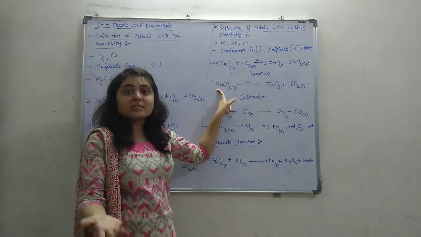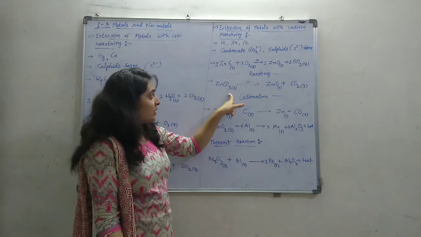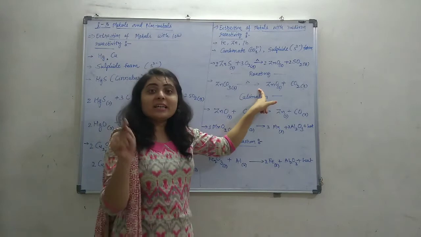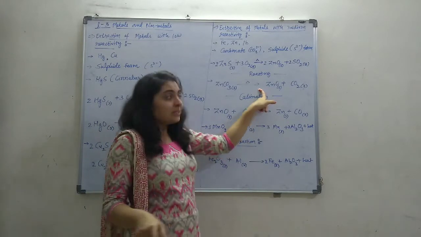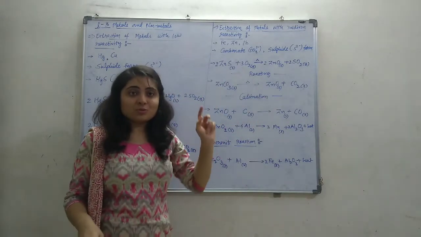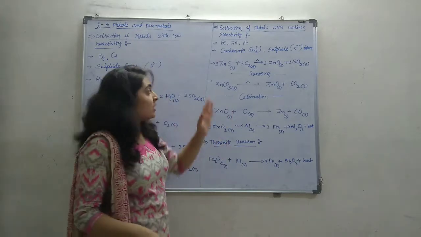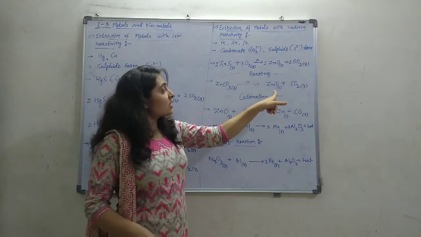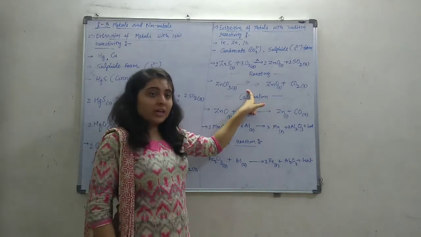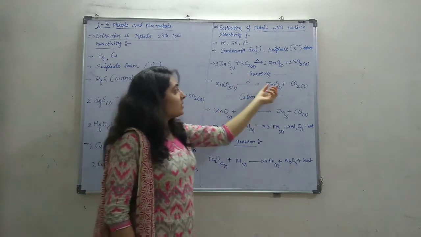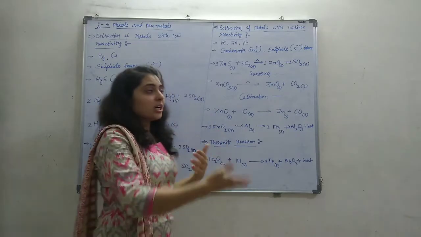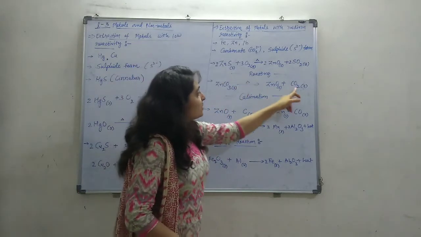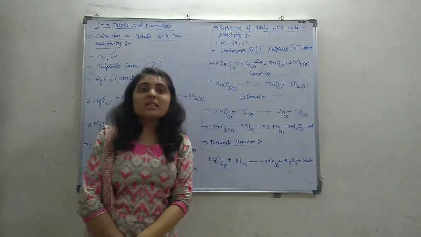Let us say zinc is in carbonate form, ZnCO3, and it is heated in the absence of air. This is the difference between roasting and calcination. In the calcination process, zinc carbonate is heated. By heating it, zinc carbonate will convert into zinc oxide and carbon dioxide gas will be released.